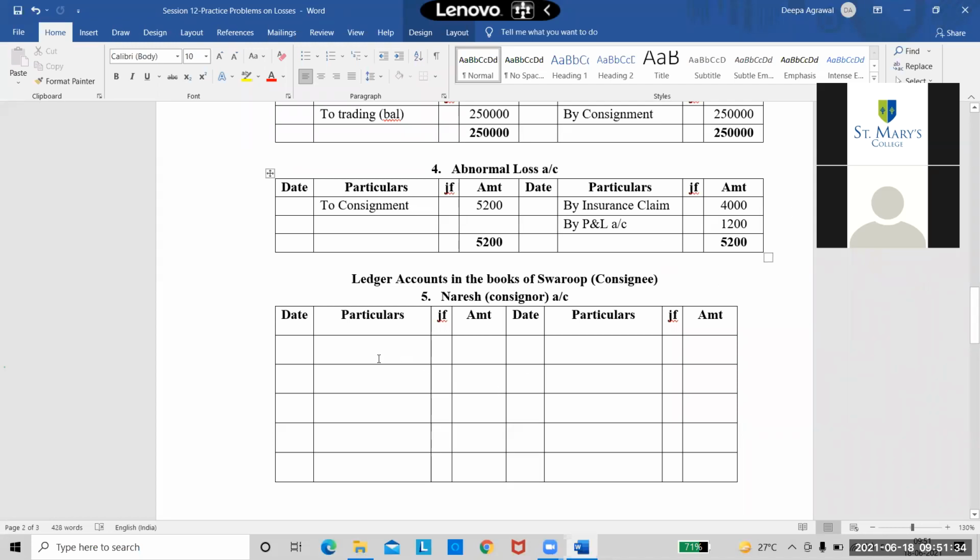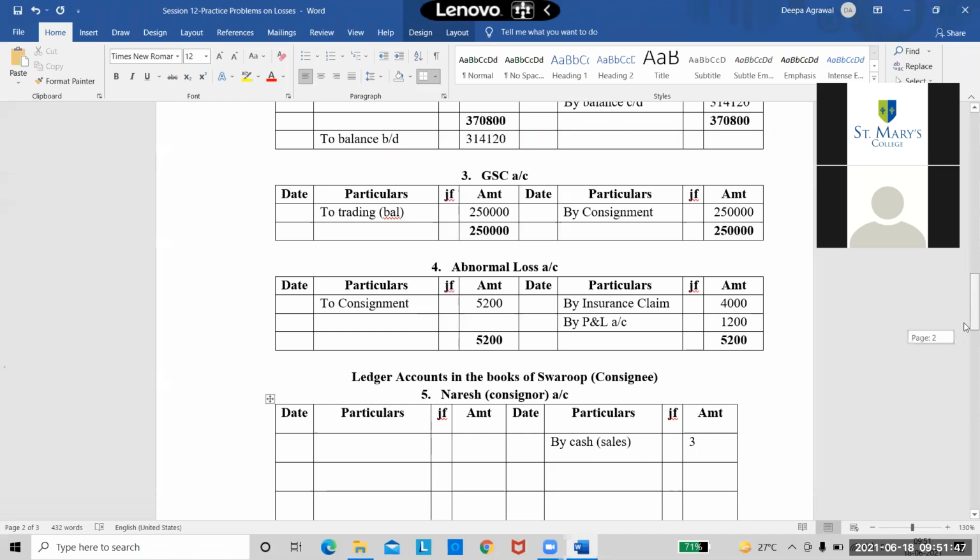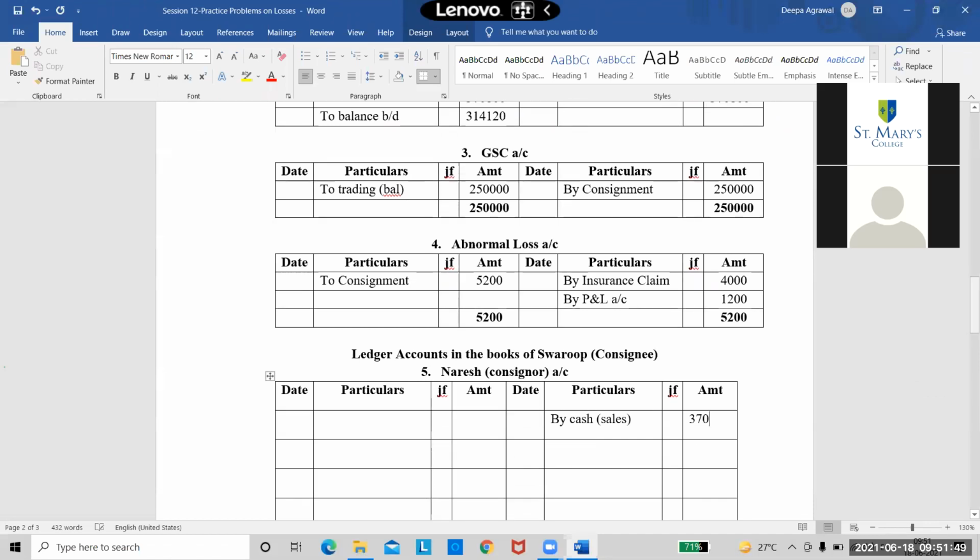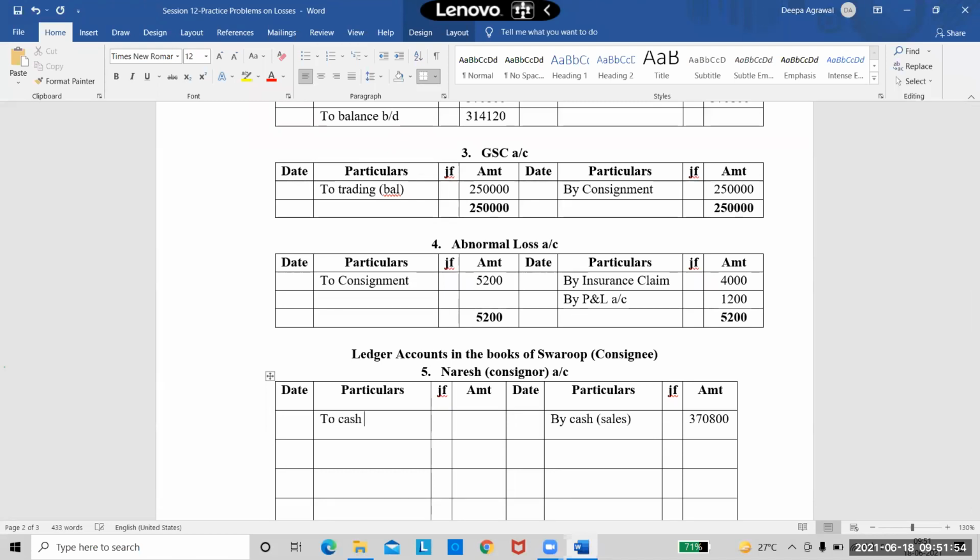So now we'll complete the consignor's account also quickly. I will write here as by cash for his sales amount. It is 3 lakh. What was that sales amount? I'm forgetting every time. 3,70,800. Same entries as we did in the consignee's account. Come to the debit side, to cash for his expenses, which are 19,600. Again, to commission, and his commission was 37,080. That's it. And then write the balance.